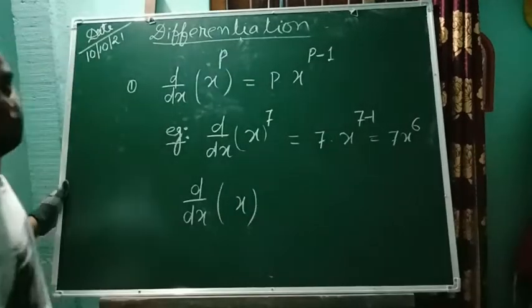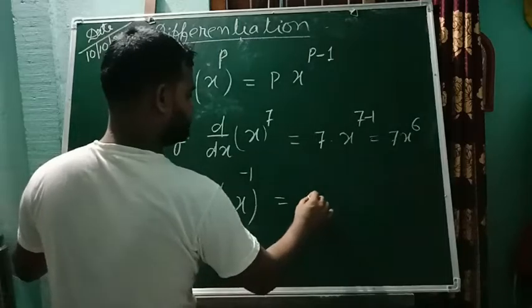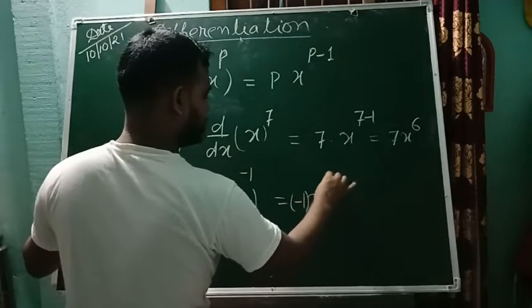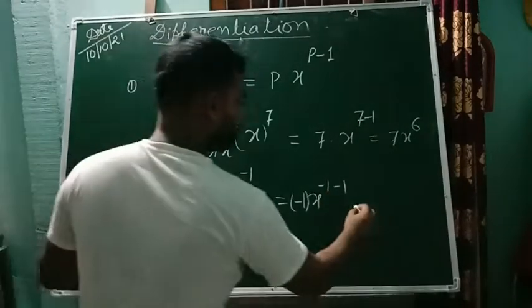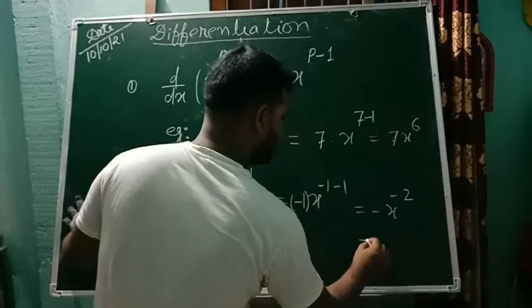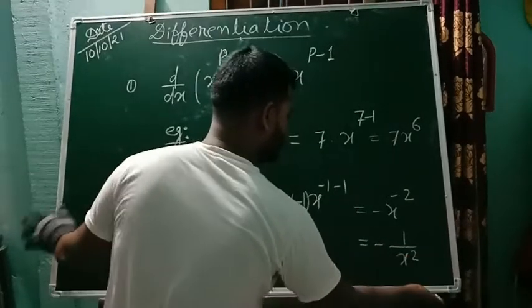What will you take? Sir, minus. Yes, minus. It will be minus, again minus, so minus x to the power minus 2. We can write it as 1 by x square, is it?